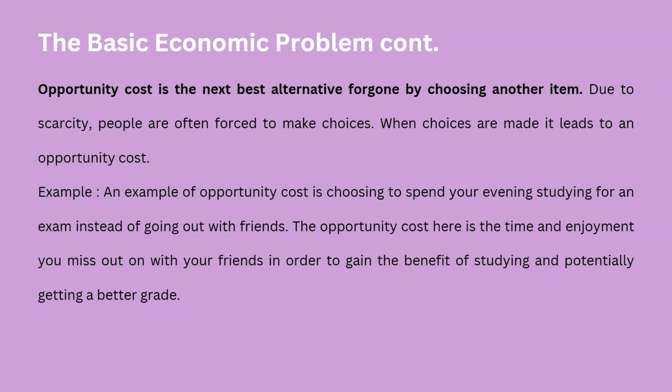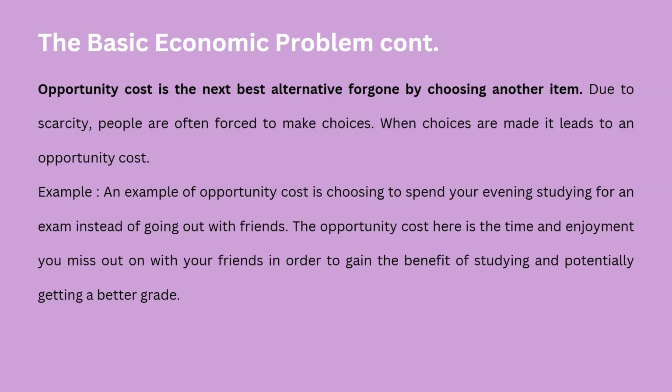So when we are having something, we have to forgo something else. If using that $10 you buy a book, you have to forgo buying a snack, and if you buy a snack, you have to forgo buying a book. Whenever you have to make a choice, you're letting go of something, and that's called the opportunity cost. So let's take an example to understand this.